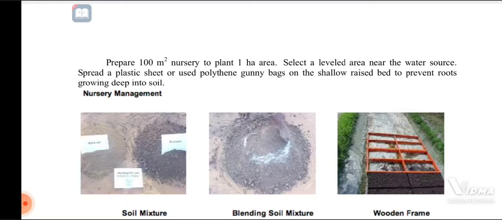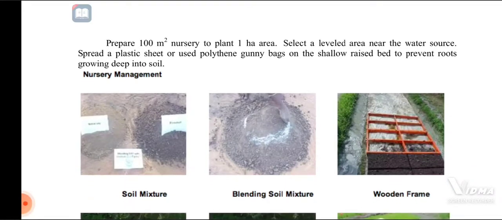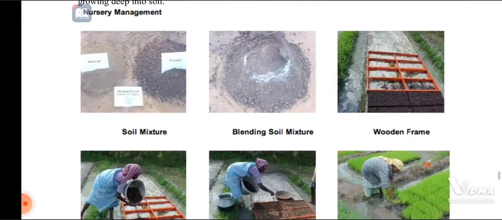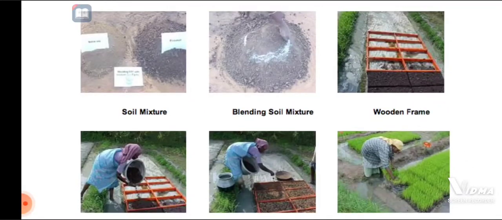Spread a plastic sheet or use polythene gunny bags on the shallow raised bed to prevent roots growing deep into the soil. This type of plastic is generally covered first on the top floor. Then in the stages of nursery management, the soil mixture, fertilizer and other ingredients are mixed. Then for blending the soil mixture, a wooden frame is also useful.